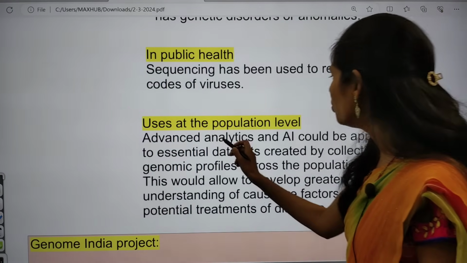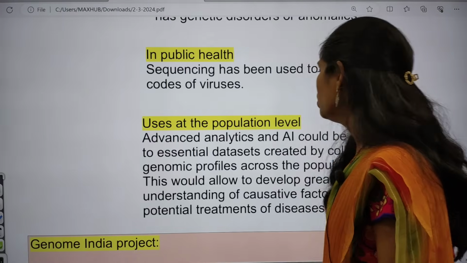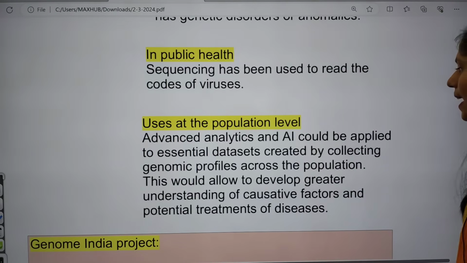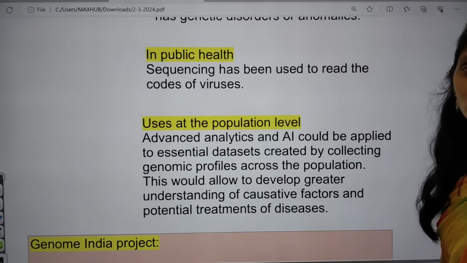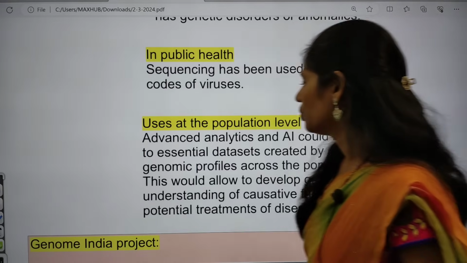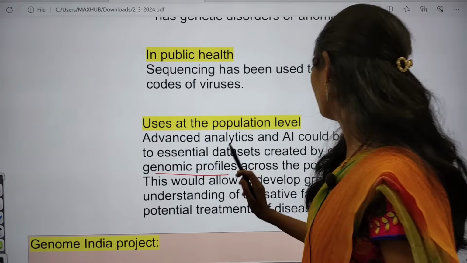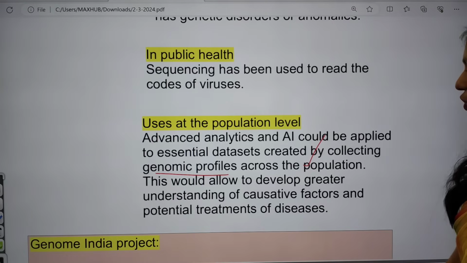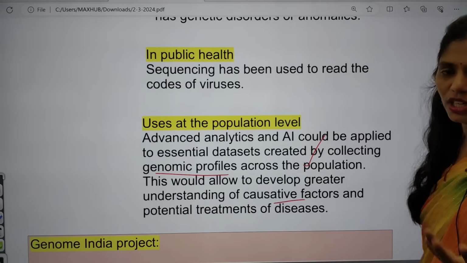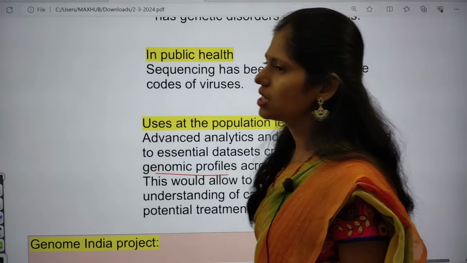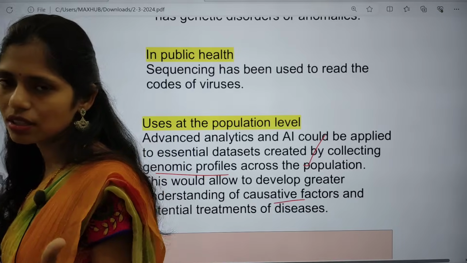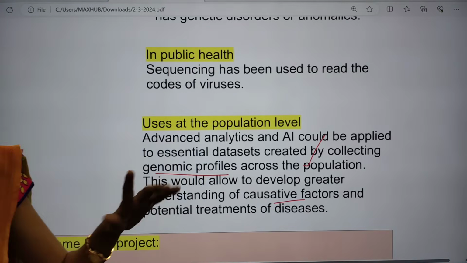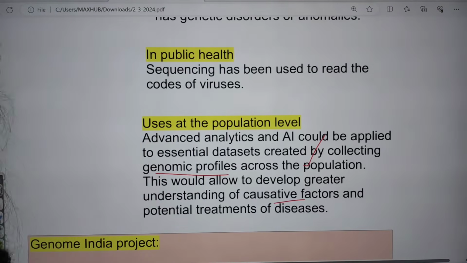And next, it is used at the population level. We use advanced analytics and artificial intelligence that can be applied to a central database, and we can collect genomic profiles across the population. We can also understand the causative factors for potential treatment, and how we can go for diagnosis. So everything we can understand with genome sequencing.